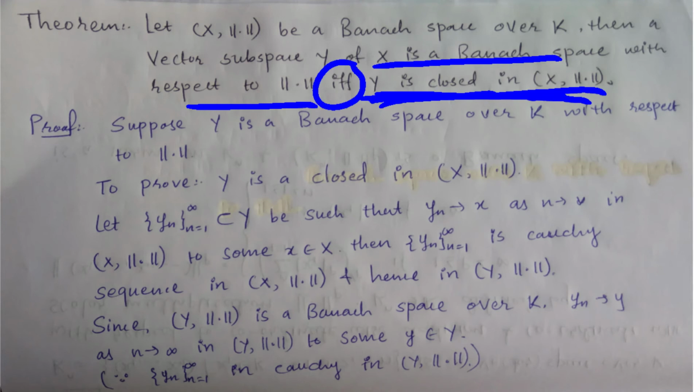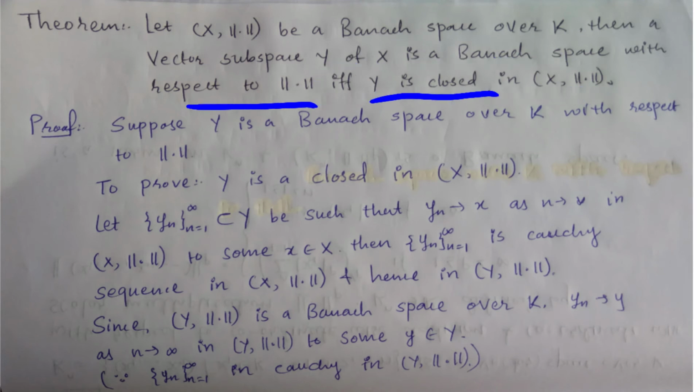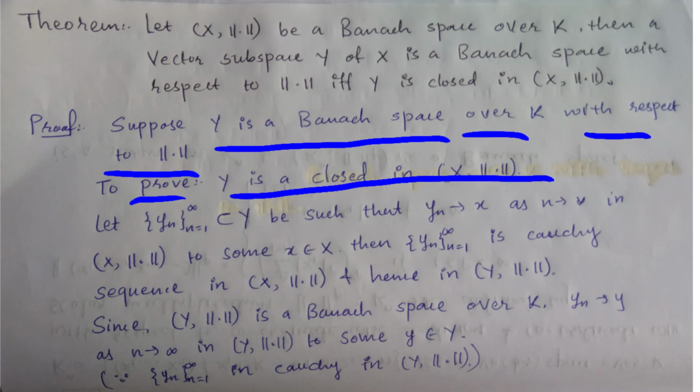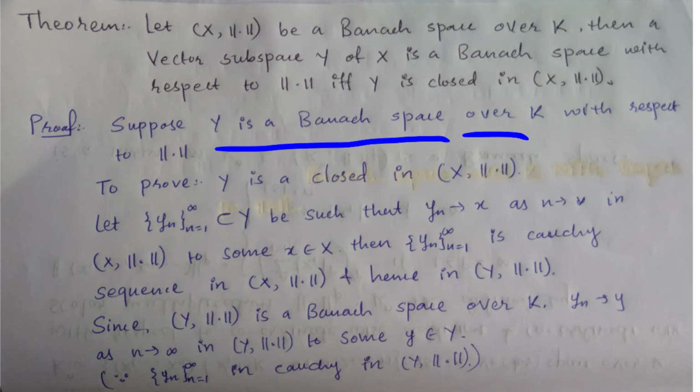So first prove this part, that is, suppose y is a Banach space over K with respect to this norm, and we have to prove that y is closed in x with this norm.